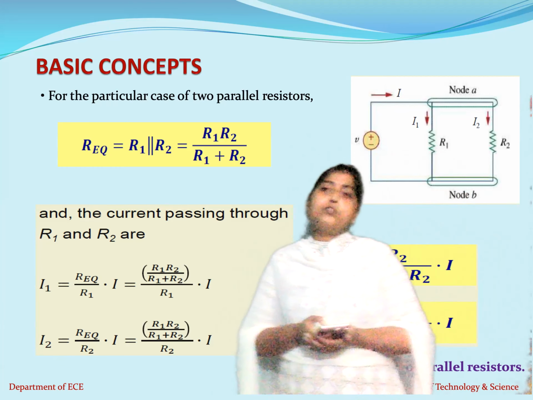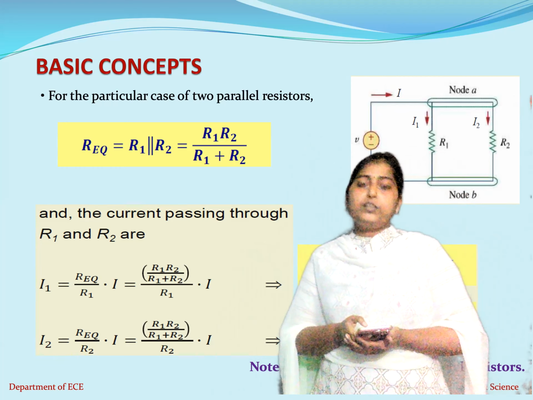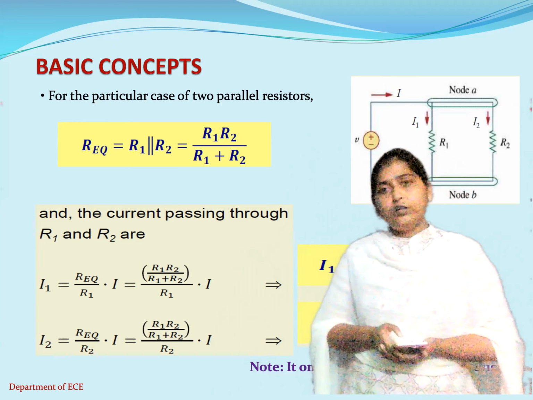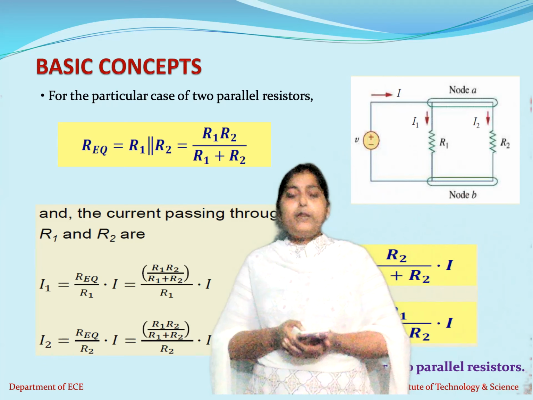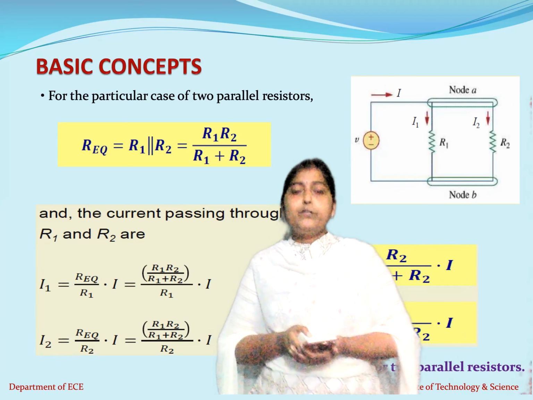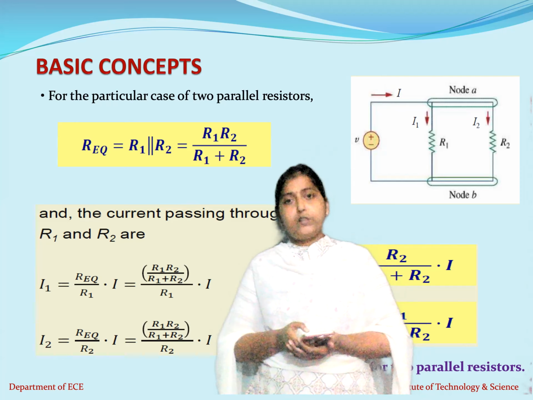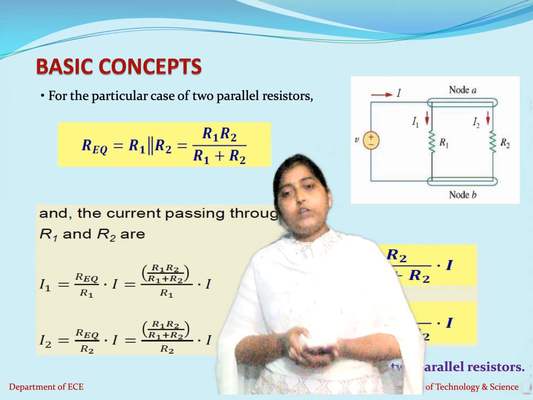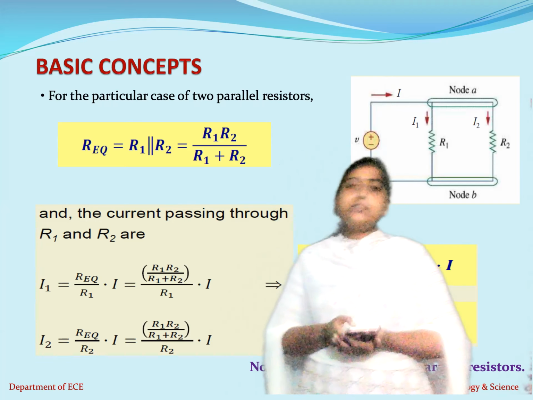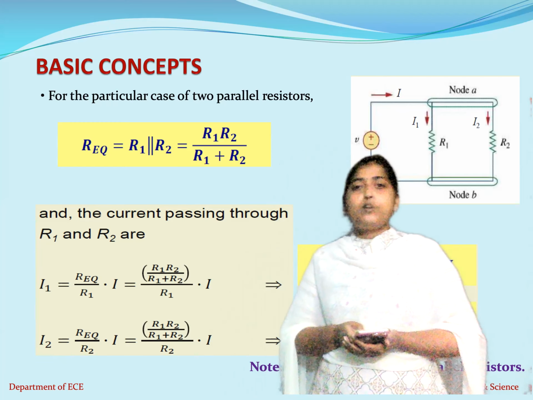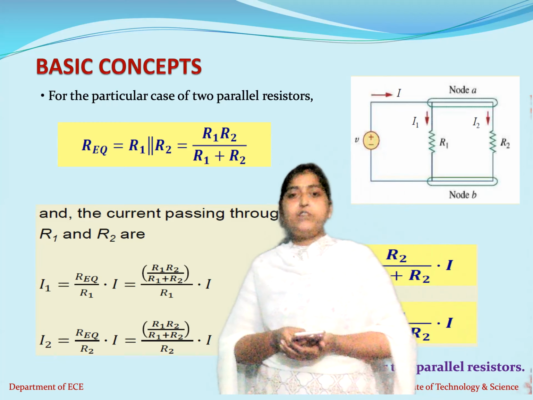Apart from that, we have also discussed the different parameters related to any circuit: what is a branch, what is a node, what is a loop, what is a mesh, and how do we identify them. We also discussed how to solve the basic element resistors when connected in series and parallel combinations. If they are connected in series, what will remain constant and what will change? If they are connected in parallel, what remains the same and what will change? So all these concepts with respect to the basics of network analysis we have discussed till now.